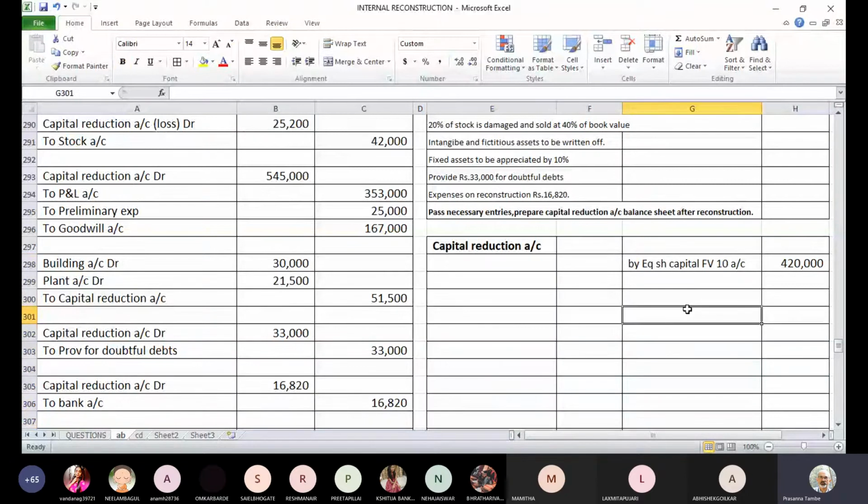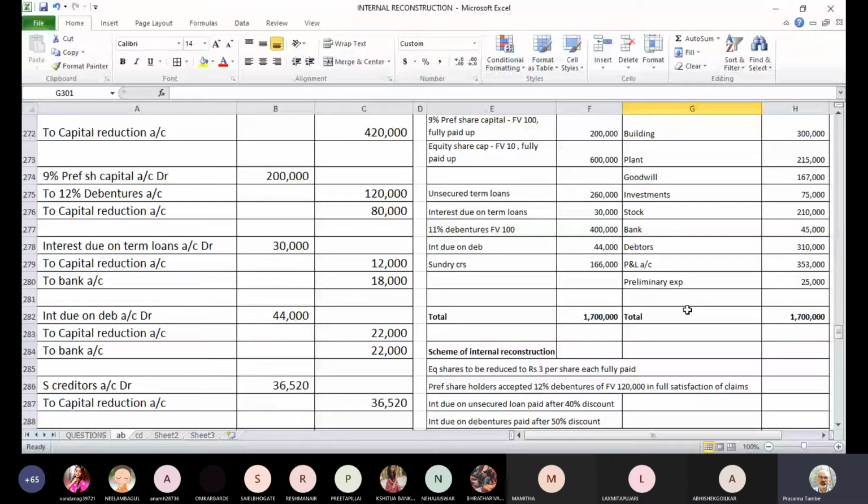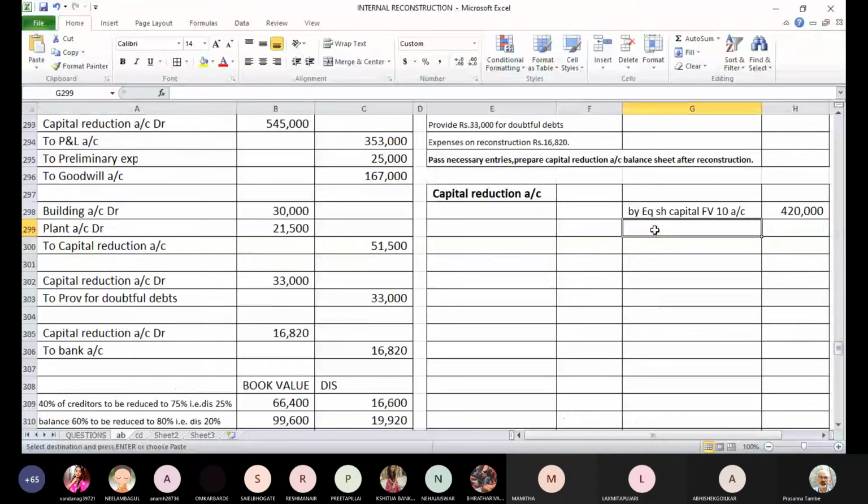Then second one is preference share related adjustment, where we have transferred 80,000 rupees as a discount. So by 9% preference share capital, 80,000 rupees has gone to capital reduction account.